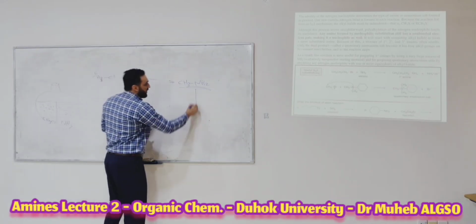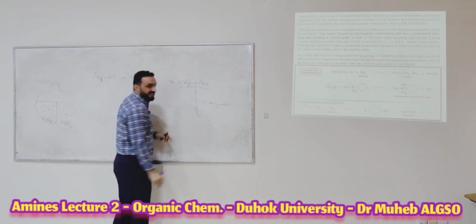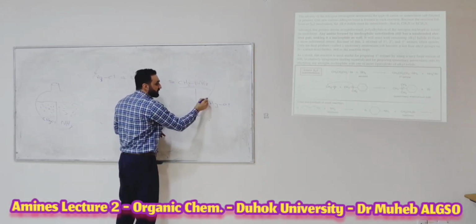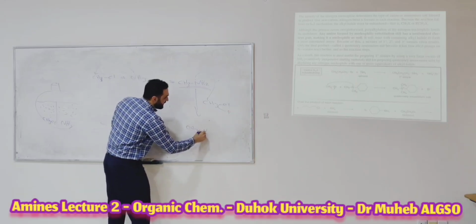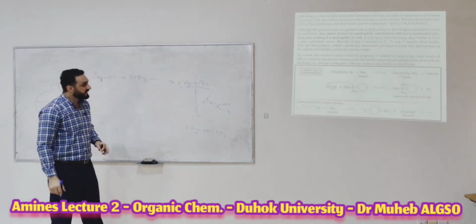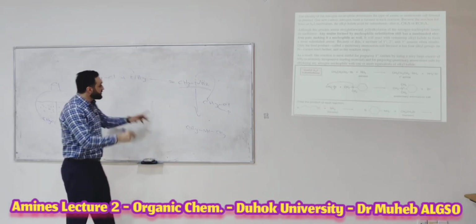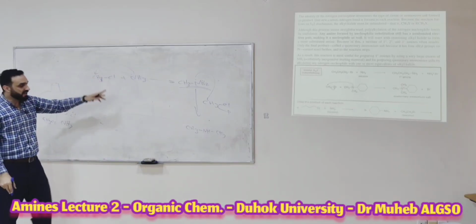This can react with CH3Cl again. We have a lone pair of electrons, this lone pair attacks and the chloride leaves, giving you CH3NHCH3. That means you have a primary amine, and you have a secondary amine. The secondary amine can also react with another starting material and give you a tertiary amine.